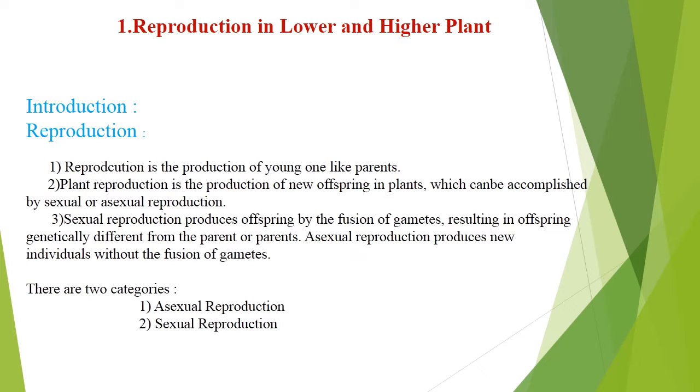It means that sexual reproduction produces offspring by the fusion of gametes, and asexual reproduction produces a new individual without the fusion of gametes.